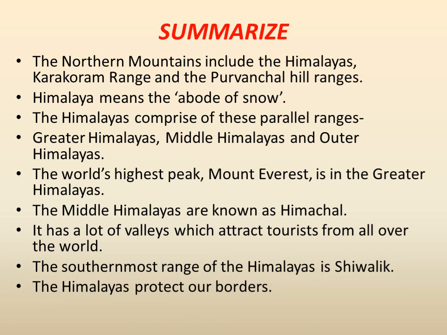The northern mountains include the Himalayas, Karakoram range, and the Purvanchal hill ranges. Himalaya means the abode of snow. The Himalayas comprise these parallel ranges. I have told you the three names. They are Greater Himalayas, which is called Himadri, then Middle Himalayas, which is called Himachal, and Outer Himalayas, which is called Shivalik. So these are the three parallel ranges of Himalayas.